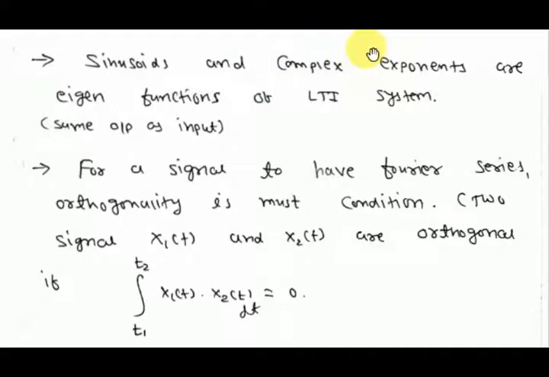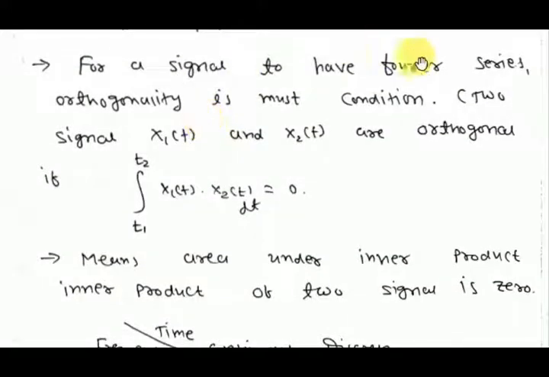All cos, sine and e to the power j omega naught t are eigenfunctions; only amplitude and phase can be changed, but the form will be the same. For a signal to have a Fourier series, orthogonality is a must condition. Two signals x1 and x2 will be orthogonal if the integration from t1 to t2 of x1(t) x2(t) dt is 0.